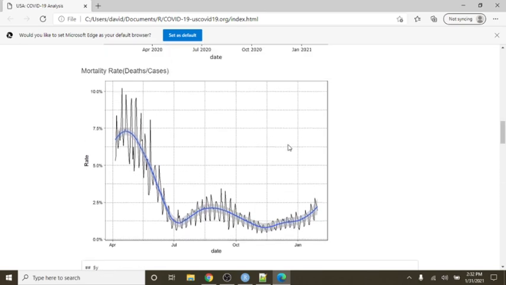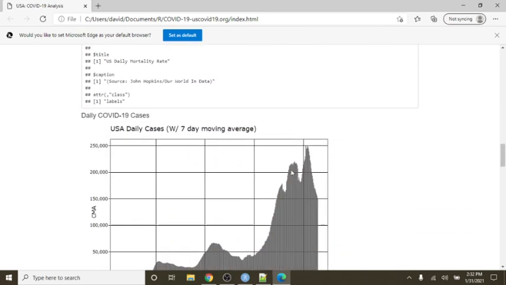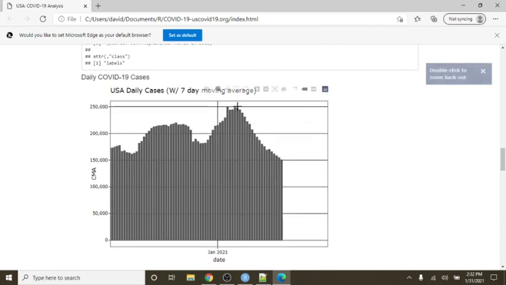Okay, so we looked at this. Now you can see the mortality rate in the U.S. is starting to climb back up. Over here, it's above 2.5%, averaging about 2.25% per day. Now this here is the daily cases. This here is the 7-day moving average of the daily cases, and you can see a distinct downward trend here, beginning back on about 1/9.